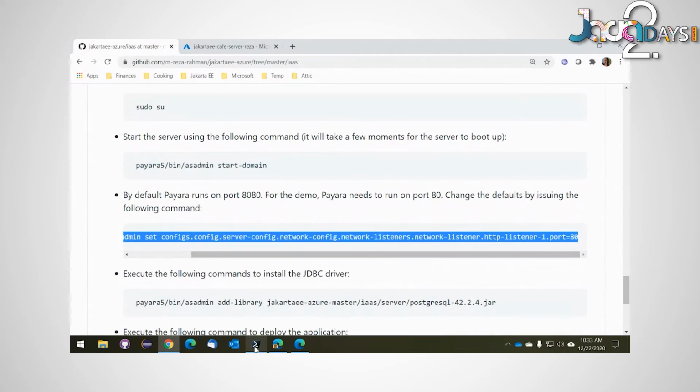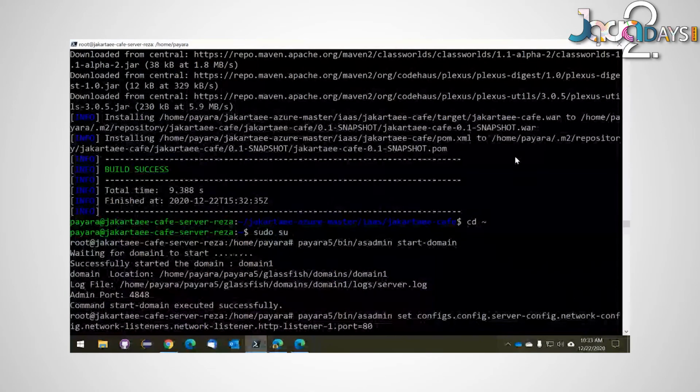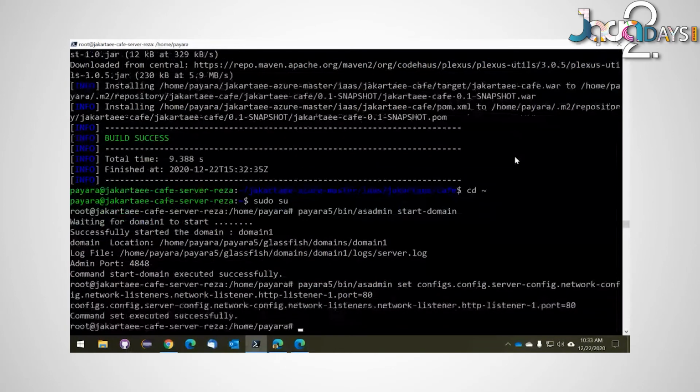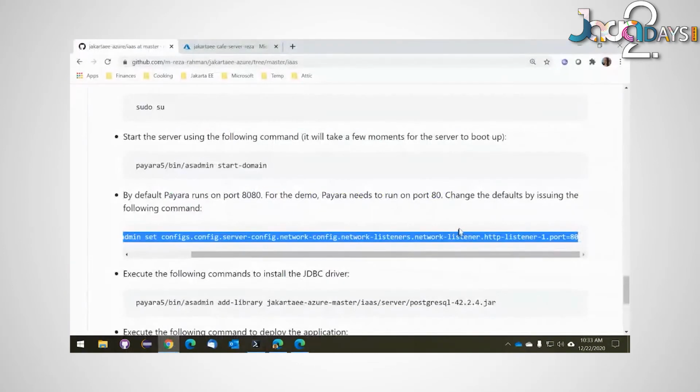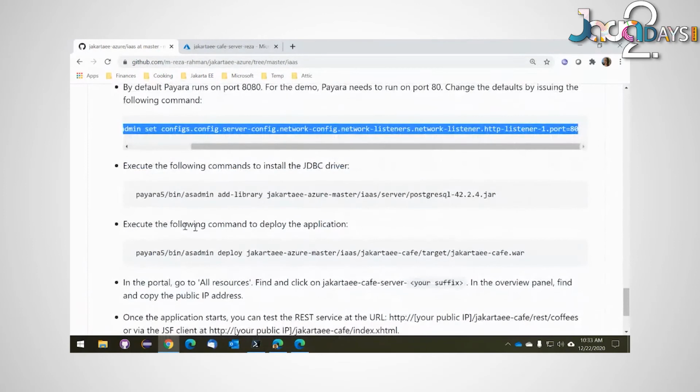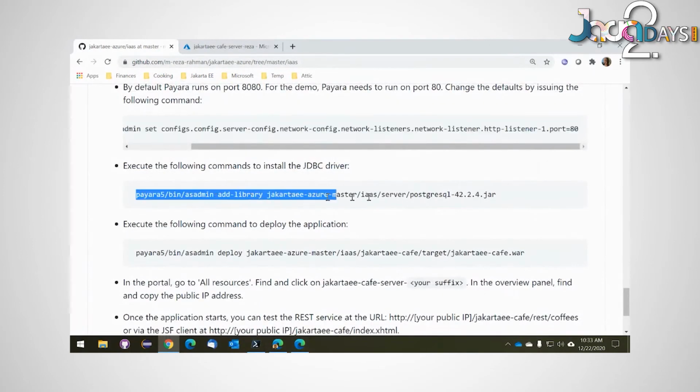Don't worry about it too much. You can just take a look at it. It's an asadmin command that basically is saying, hey, please start listening on port 80. So I'll go ahead and execute this command. So we're done there. It's executed successfully.